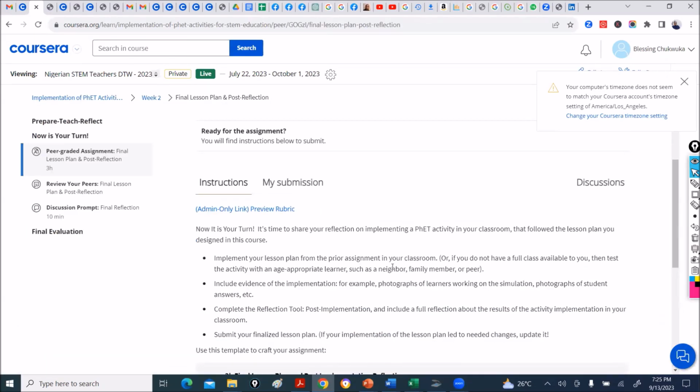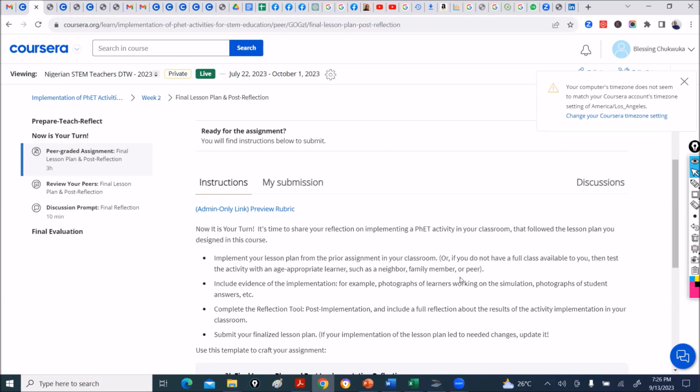Look, people always miss this out. You have to include evidence of implementation. Okay, your final lesson plan is when you implement your lesson plan in your class. It says here, implement your lesson plan from the prior assignment in your classroom, or if you don't have a full class available to you, then test the activity with an age-appropriate learner, such as a neighbor, family member, or peer.